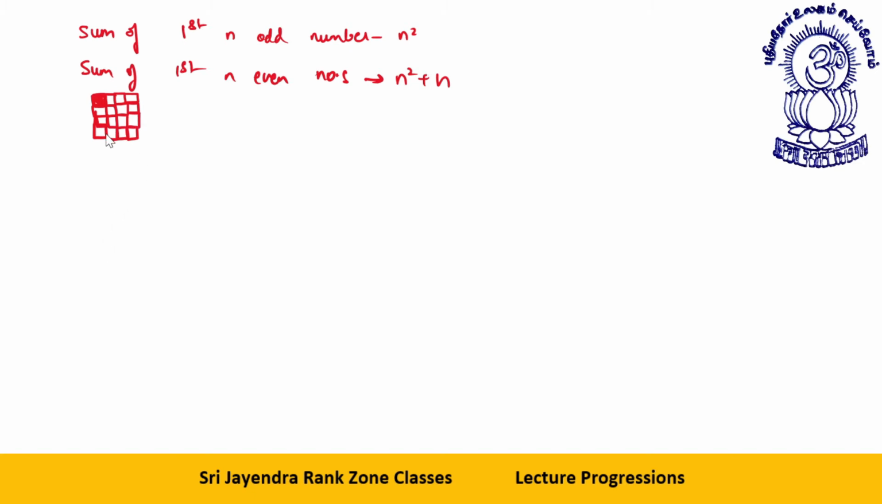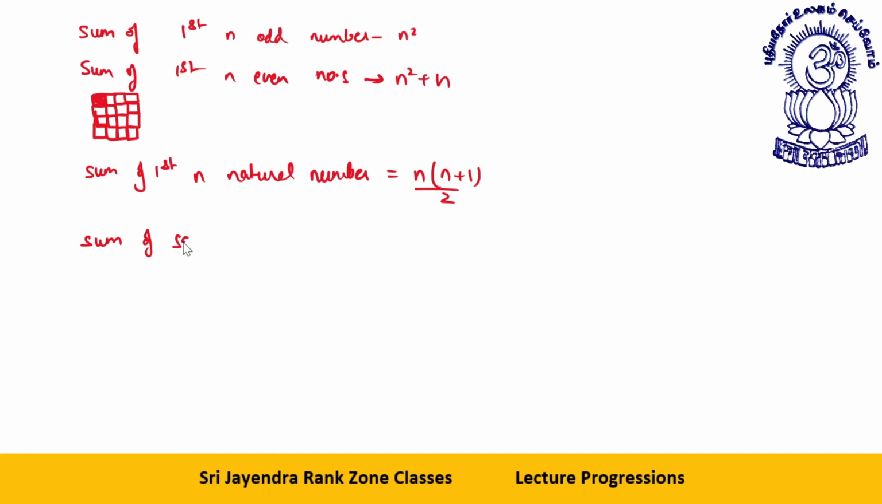So now we have got a few things. Let's combine all of them. Sum of first n odd numbers, n square. Sum of first n even numbers, n square plus n. Sum of first n natural numbers is n into n plus 1 by 2.